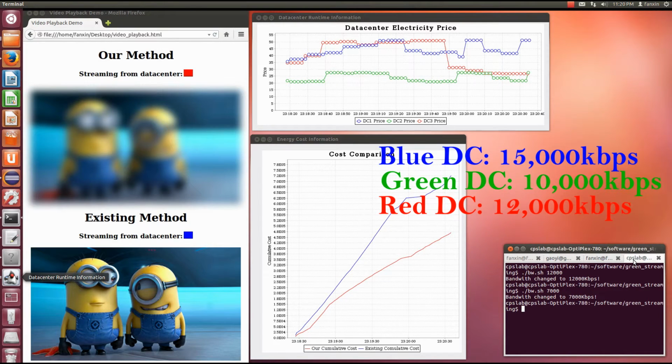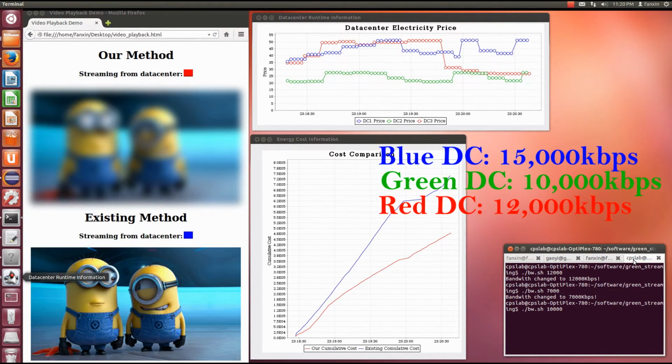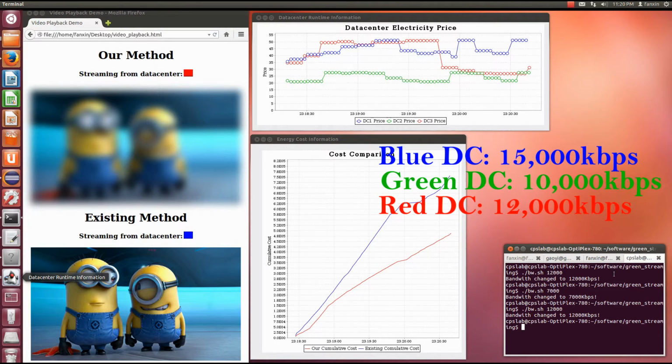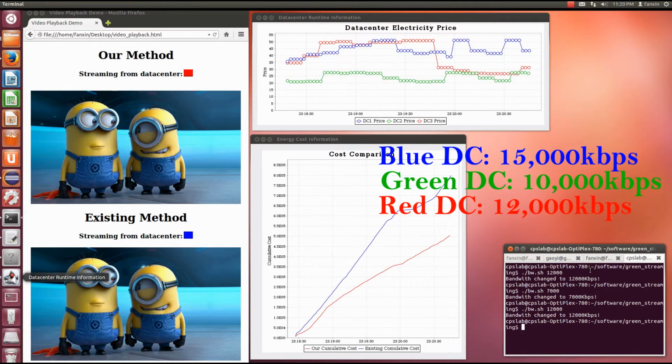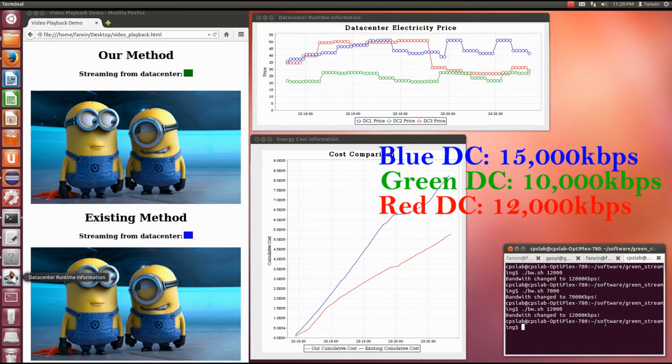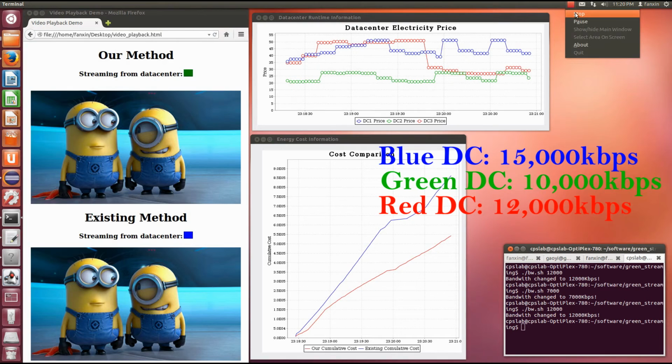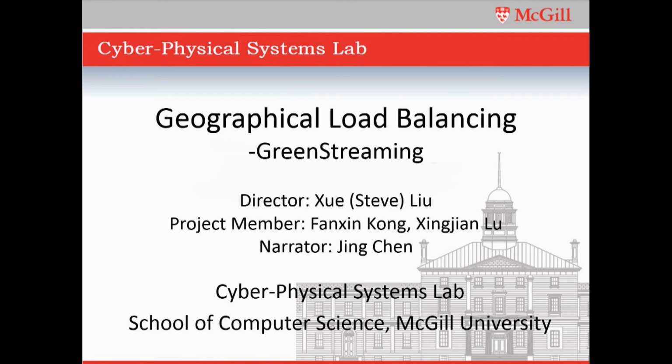Finally, we change all data centers' remaining bandwidth to the initial value. Our method goes back to the data center with the lowest electricity price, the green data center, while the existing method goes back to the data center with the highest remaining bandwidth, the blue data center. To sum up, compared with the conventional load balancing method, our method not only gives lower energy cost, but also never has worse video quality. Thanks for watching our demo.